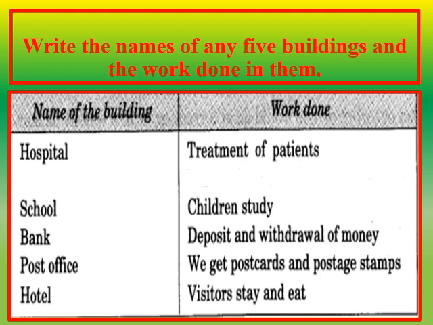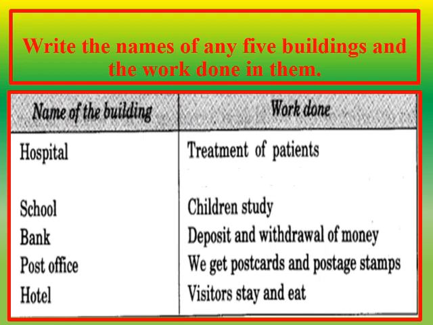The name of the second building is school. And what work is done in the school? Children study in the school. The name of the third building is bank. And what type of work is done in the bank? Deposit and withdrawal of money is done in the bank. Children, deposit means to put money in the bank. And withdrawal means to take out money from the bank.